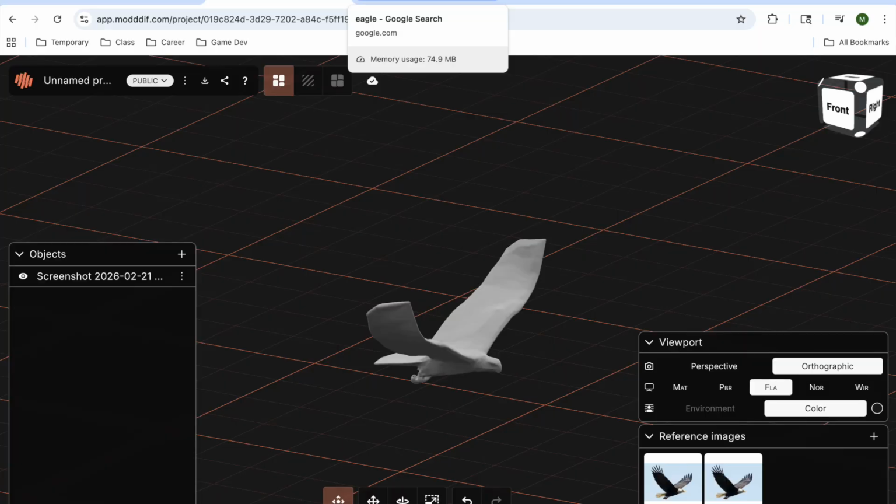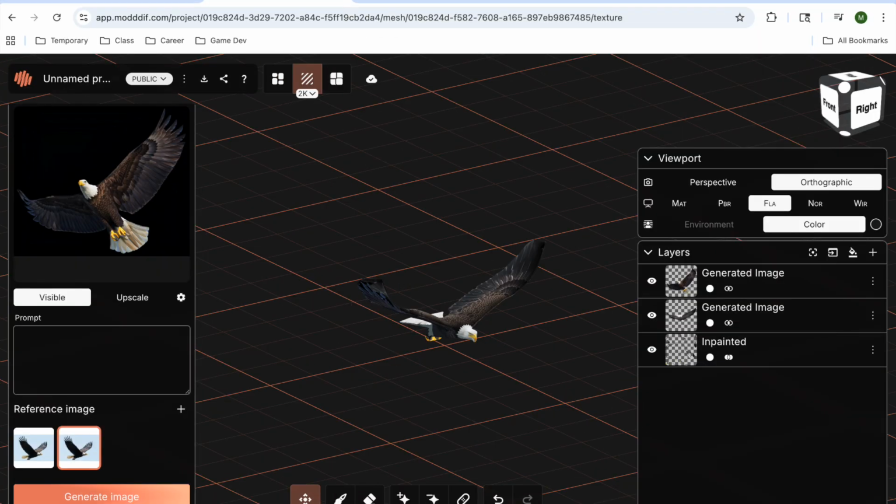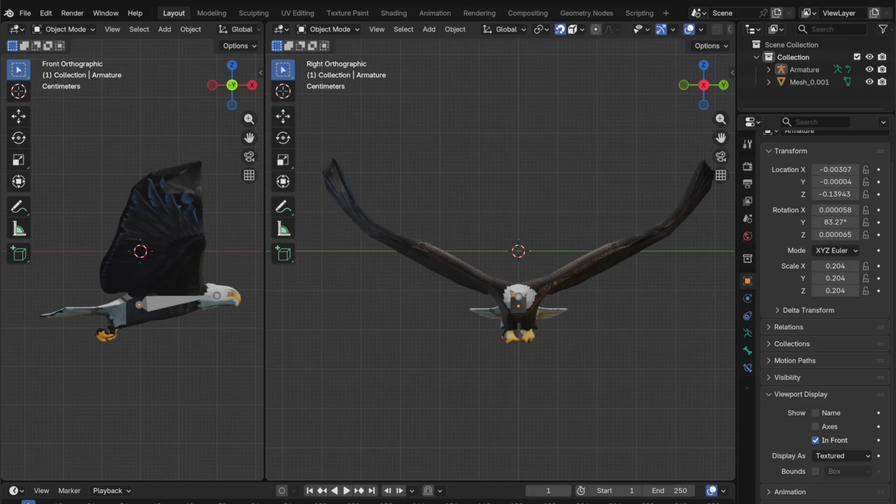Next, I decided to add a custom bird with a custom animation. For this, I used Modif to generate a textured model of an eagle, which I then pulled into Blender to add a rig.